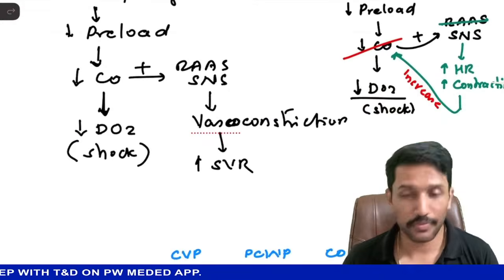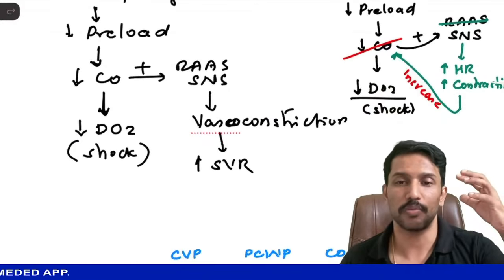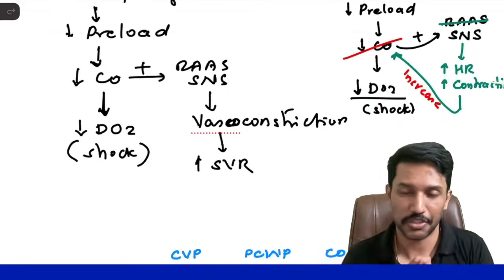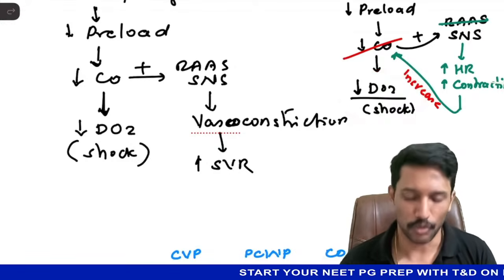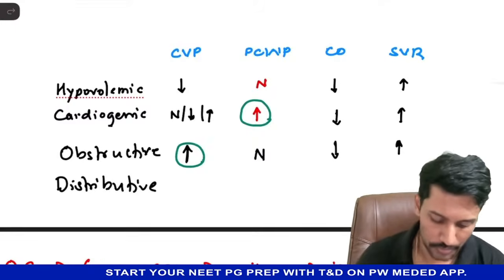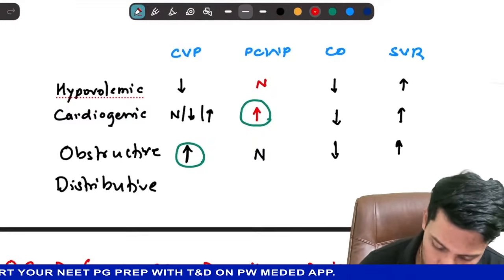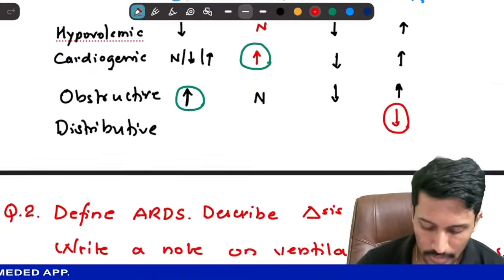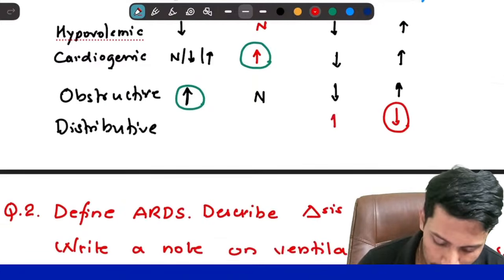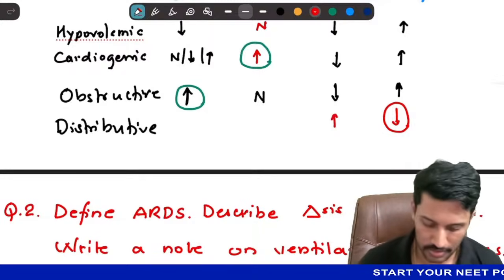So you get a condition where you have high cardiac output, high systolic BP, low diastolic BP, high pulse pressure, but still tissue delivery of oxygen is low. This type of shock is called distributive shock. So in distributive shock, the most important thing is you will have low systemic vascular resistance, but the cardiac output will be increased by these compensatory changes.